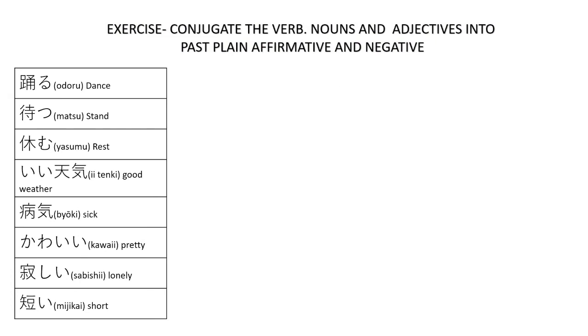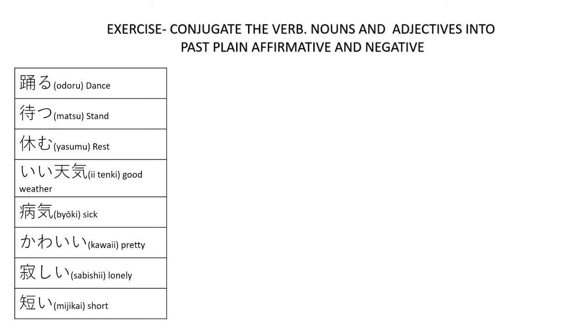Alright, exercise. Try and conjugate the verbs, nouns, and adjectives into past plain affirmative and past plain negative form. Here we have odoru, dance. Matsu, wait. Yasumu, to rest. Ii tenki, good weather.